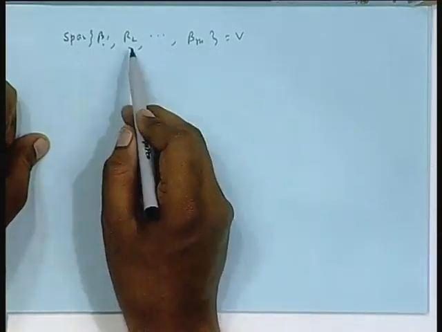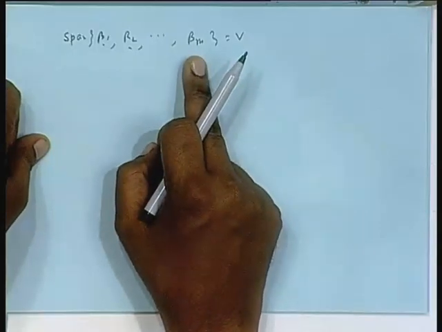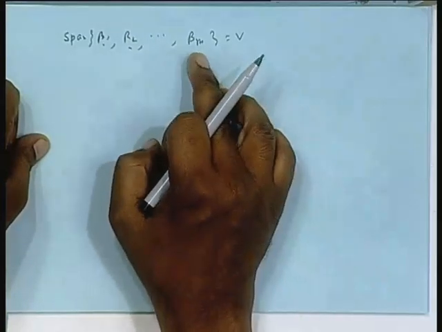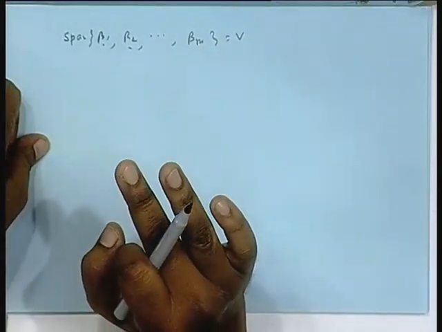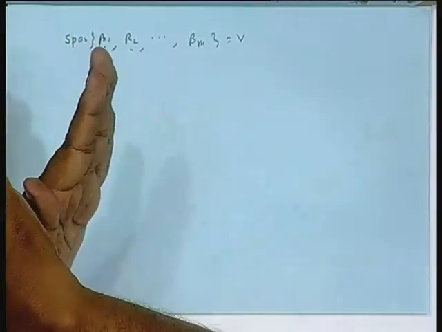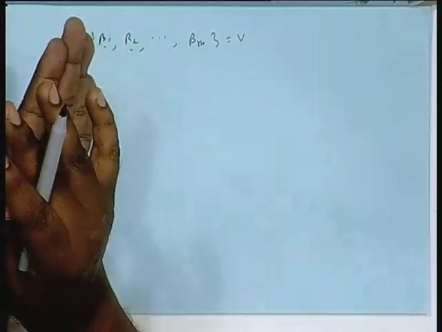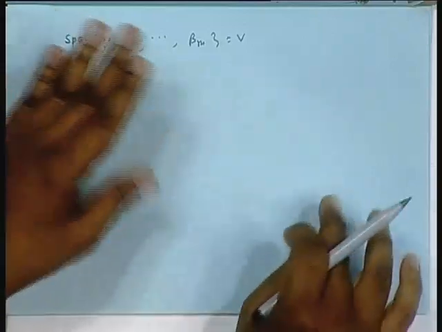I started with beta 1, then got a beta 2, then got a beta 3. That process went on. Suppose after the mth step, the corresponding subspace spanned by these coincides with V. That is, I stop there. Then my claim is that m will be nothing but our good old n. It cannot be a new number. I have to prove it. But one thing we know, this will be linearly independent by the construction. You take the space spanned by beta 1. Take beta 1, go outside that space, find any beta 2. So, beta 1, beta 2 linearly independent. Then take the space spanned by beta 1, beta 2, go outside that. Take a beta 3, and beta 3, beta 1, beta 2 are independent; that general proof we have done, isn't it?